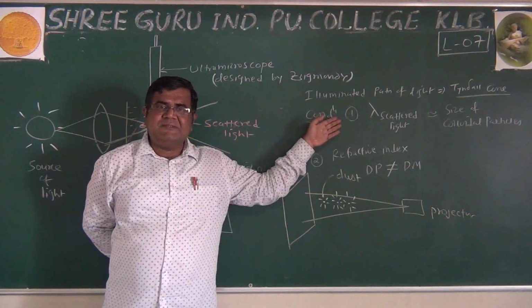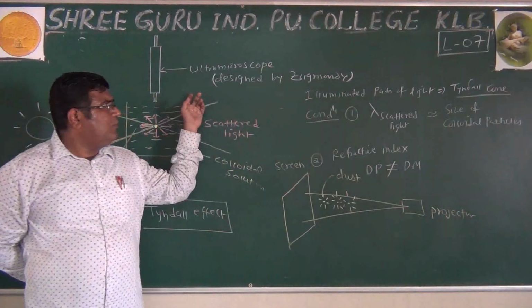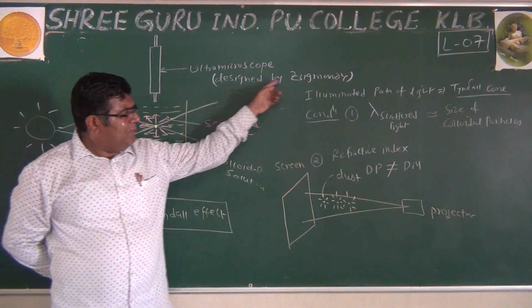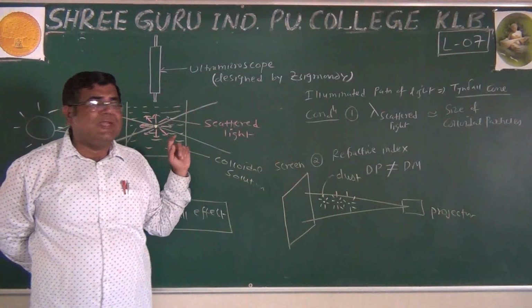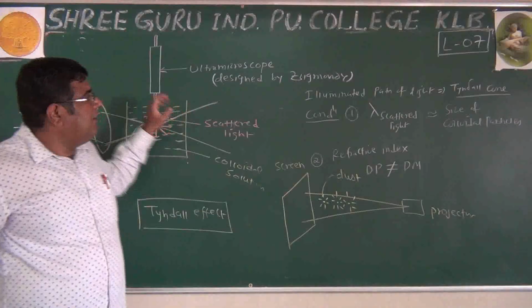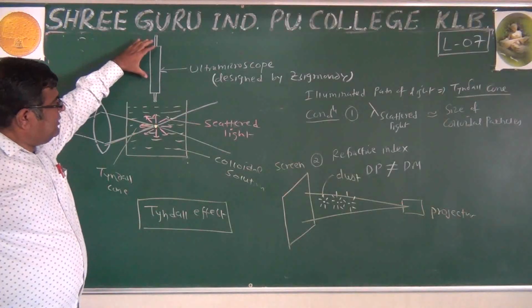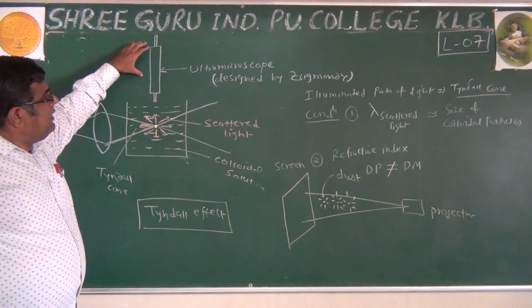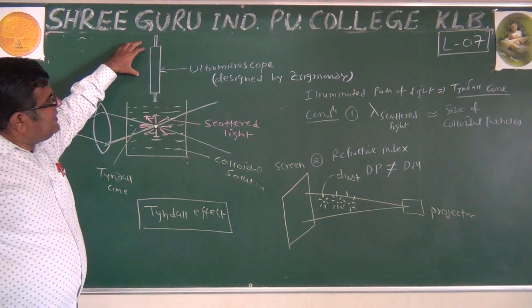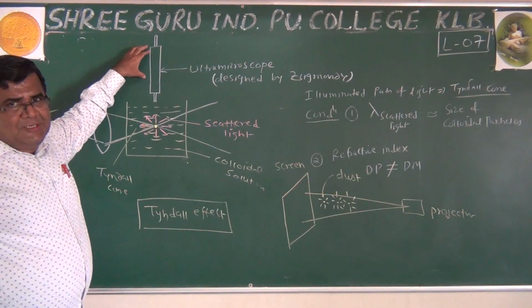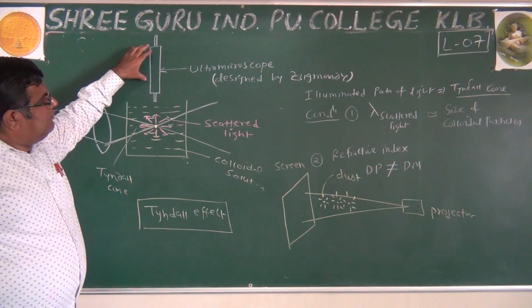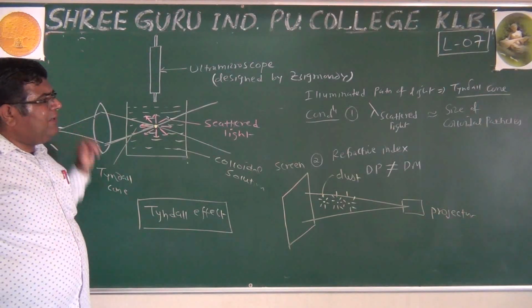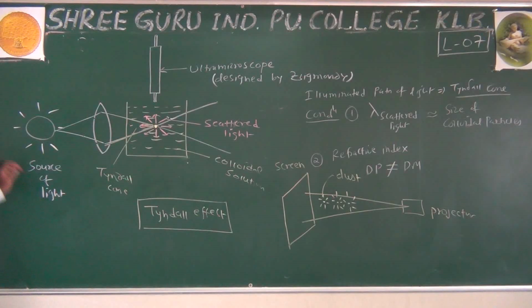These conditions and the ultra microscope, no need to mention the names, it is just mentioned in the textbook. That's why I have given Sigmund U and Sigmund D. And this ultra microscope does not give an idea about the size and the shape of the colloidal particle. Exact size and shape are not predicted by using this ultra microscope. So this is the Tyndall effect.